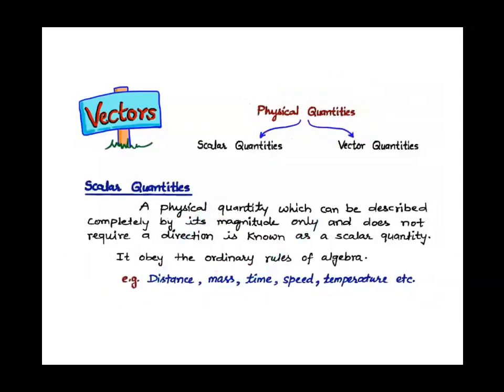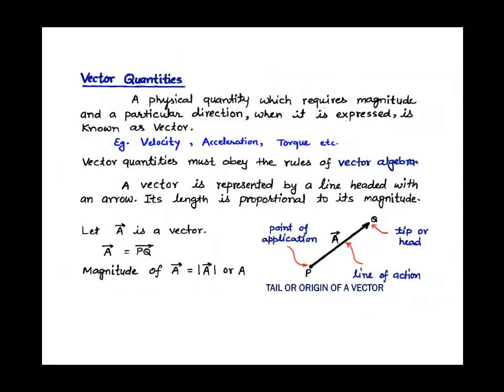Now let's talk about the vector quantities. What are vector quantities? Children, vector quantities are those physical quantities which require magnitude plus direction for their complete description. And vector quantities, we know, are velocity, displacement, acceleration, torque, right? There are many more.